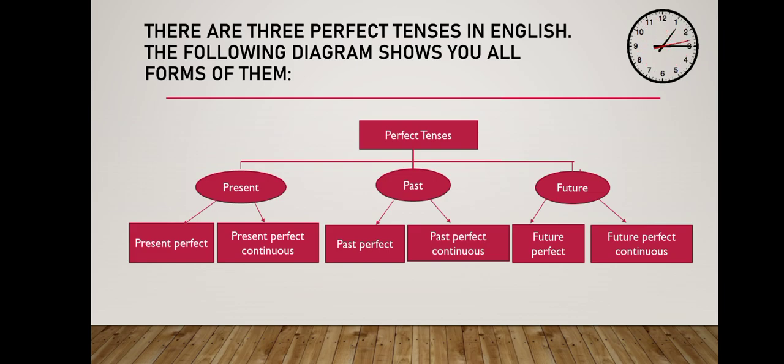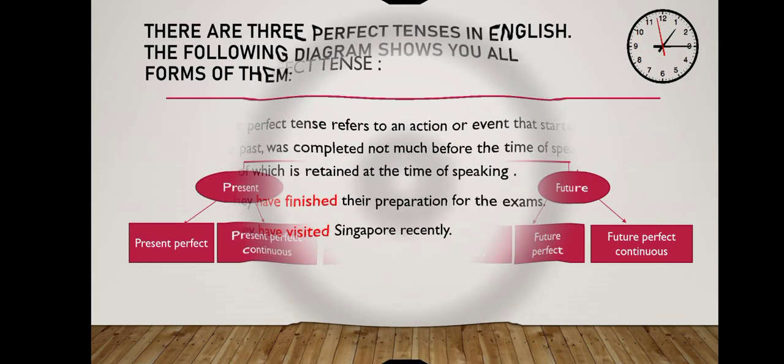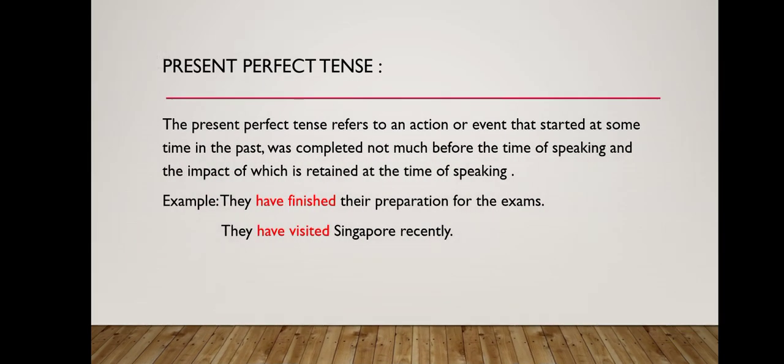Present is also having two types, that is present perfect continuous, past perfect continuous, future perfect continuous. In this video, I'm going to talk about present perfect tense, its structure and usage.